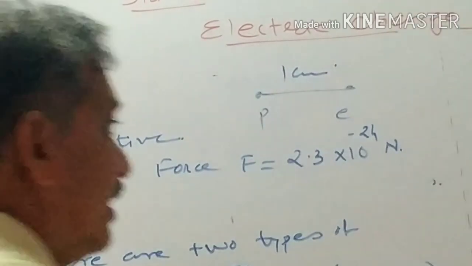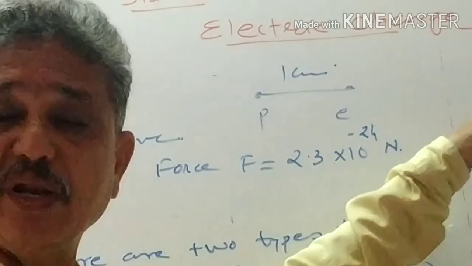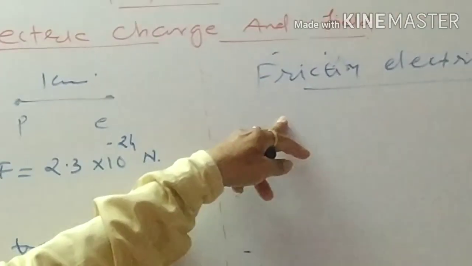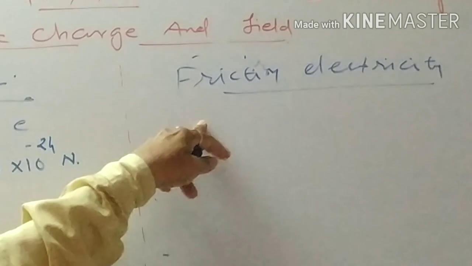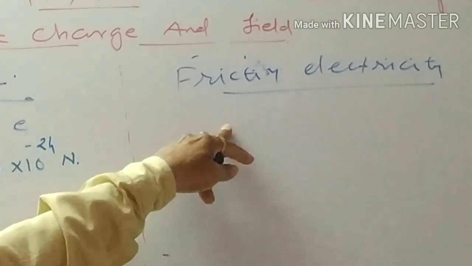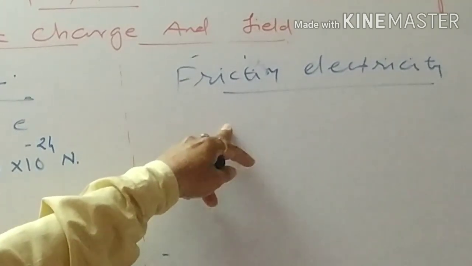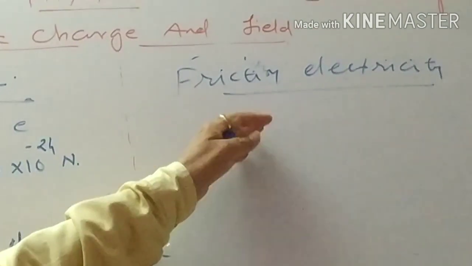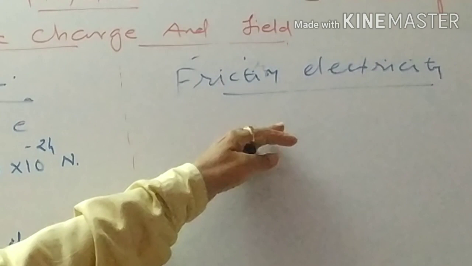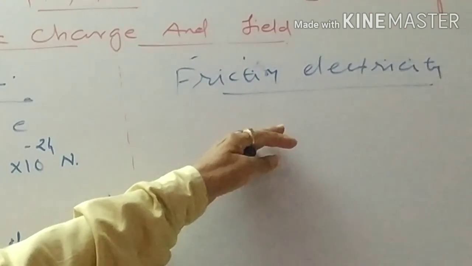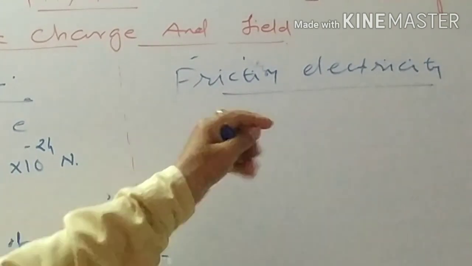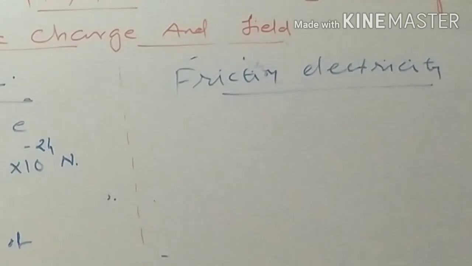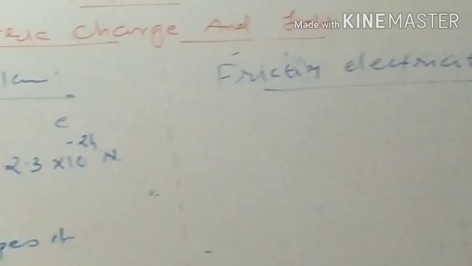So as we have studied earlier, when a comb is rubbed with silk or wool, these two objects attract very light objects like a straw, small pieces of paper, pith balls, etc. Why? Actually, when two bodies are rubbed with each other, what happens here? The transfer of electrons takes place from one body to another body.